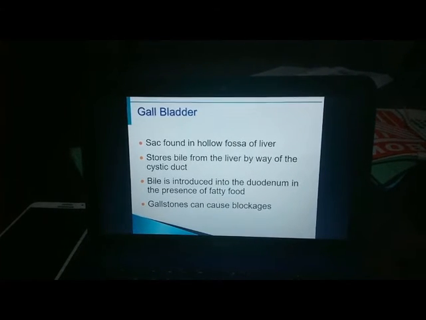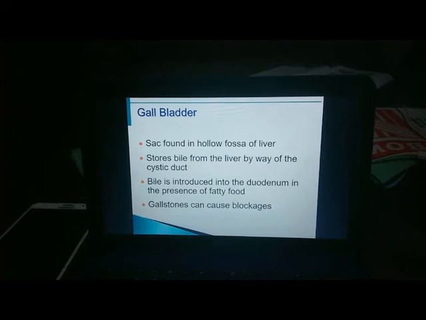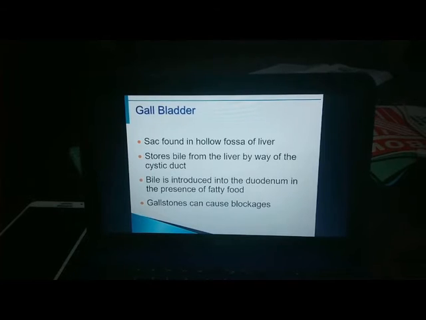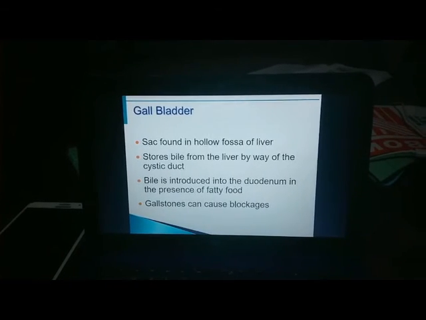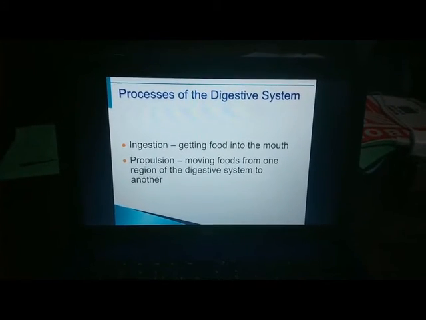Gallbladder. A sac found in a hollow fossa of the liver, it stores bile from the liver by way of the cystic duct. Bile is introduced into the duodenum in the presence of fatty food. Gallstones can cause blockages.